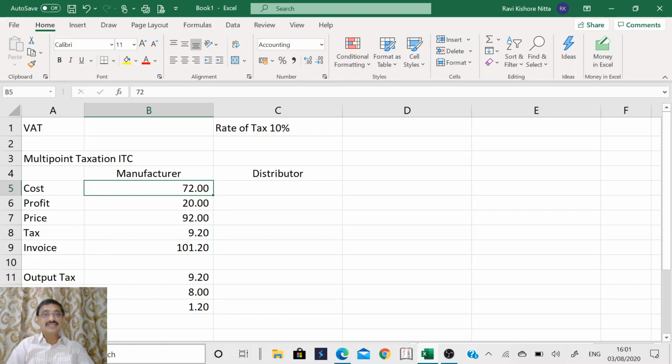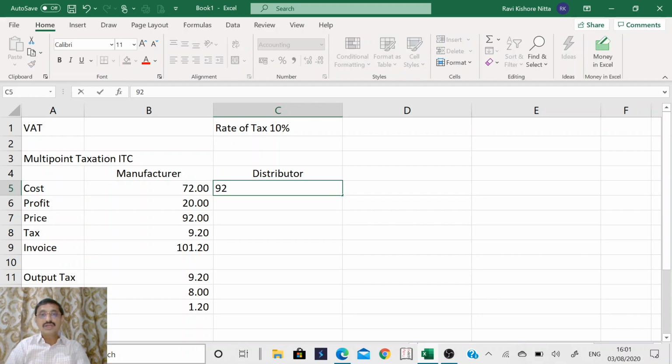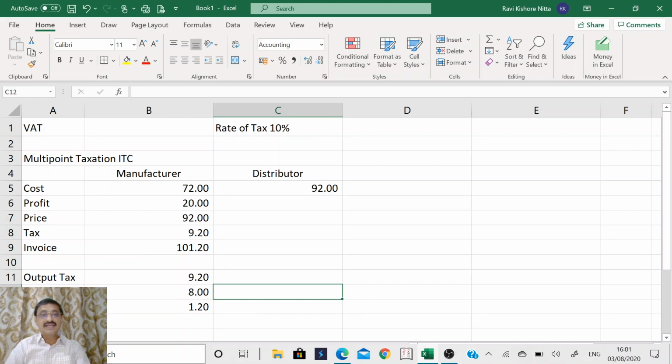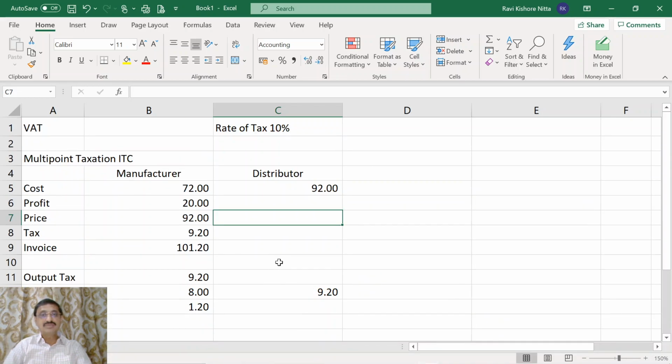Now the price at which the distributor has bought is 92, and the amount of tax borne by this person is 9.2. Now how much profit is this distributor making? This distributor is making a profit of 15 rupees. So the selling price is 107.